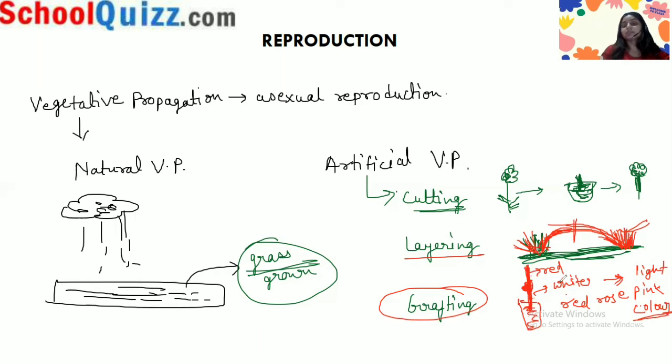So this is a very simple method. It is used in our homes already. These are the cutting method, layering method, and grafting method. This is called the artificial vegetative propagation. So let's end this class here, and in the next class we will discuss tissue culture, which is under vegetative propagation. Then we will move to sexual reproduction. So thank you for joining the class.